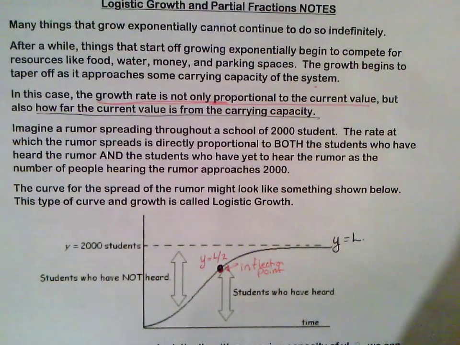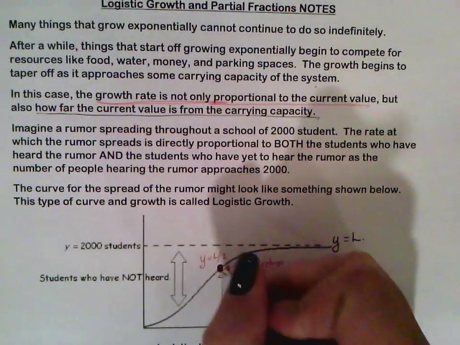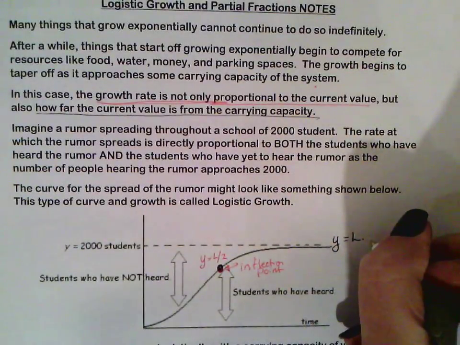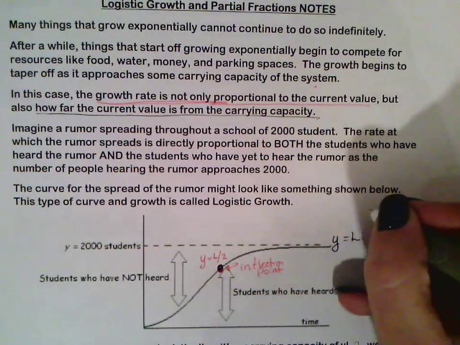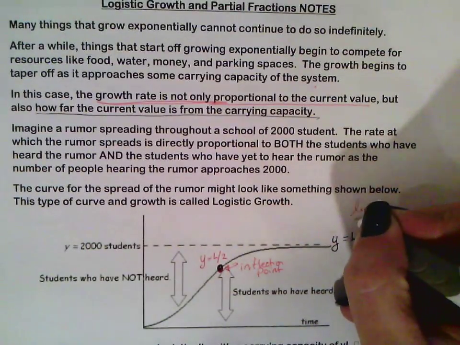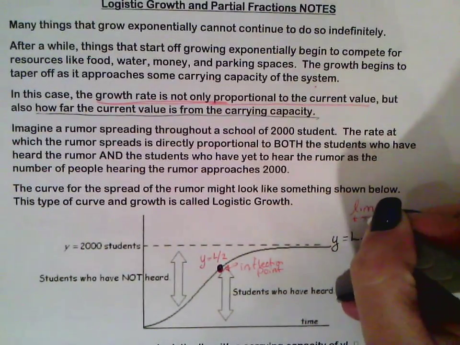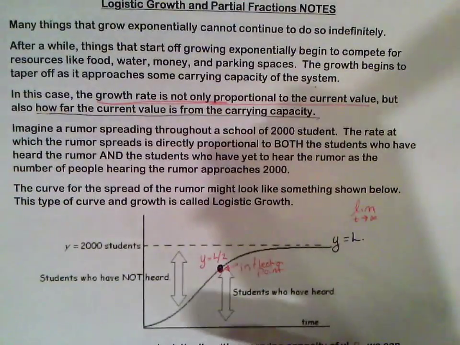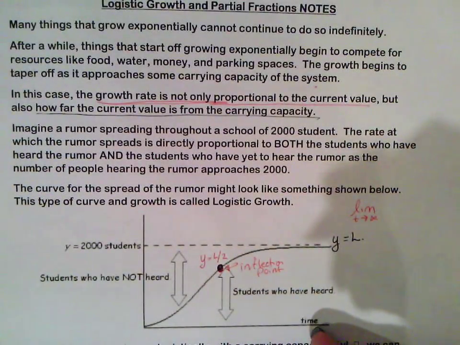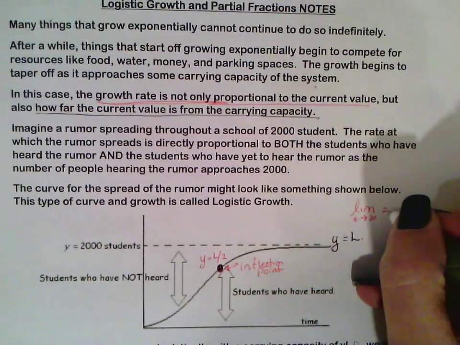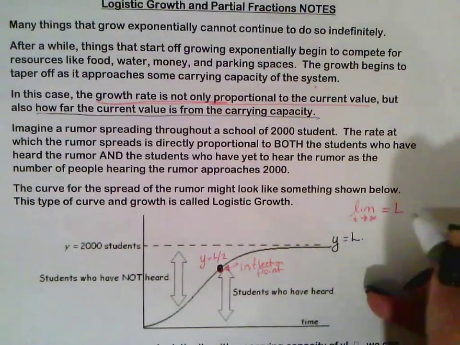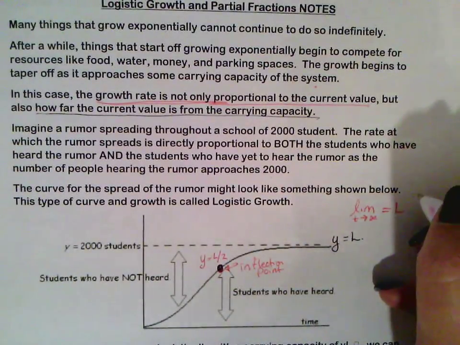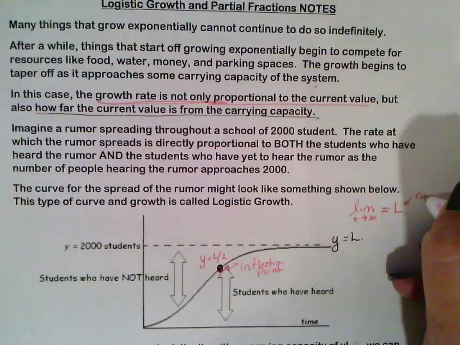Okay, so the best way to explain it is that logistically speaking, the limit as time grows to infinity, so the longer that the rumor is being spread, it is going to reach an end behavior or a max of L. This is its limit to growth, its carrying capacity.